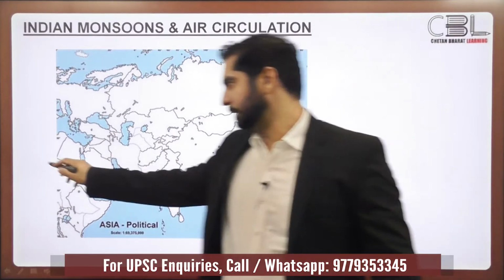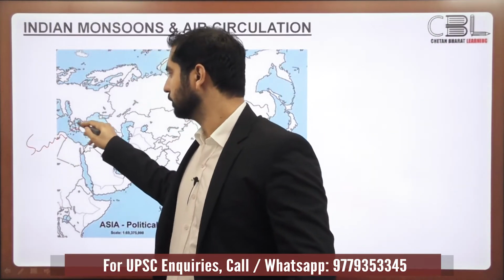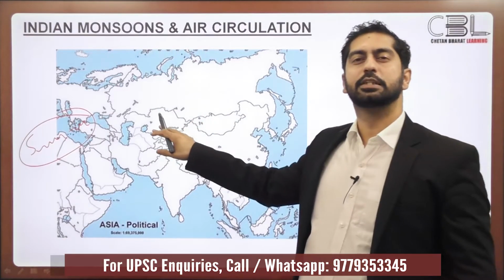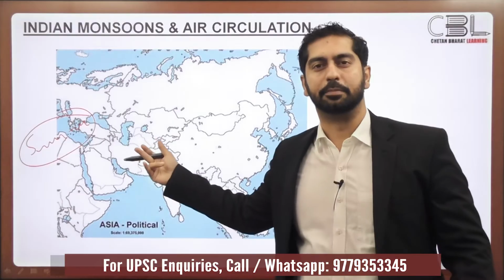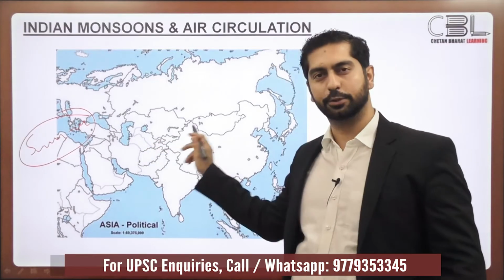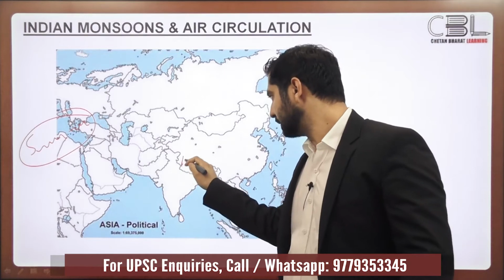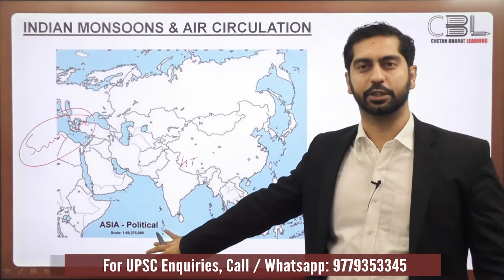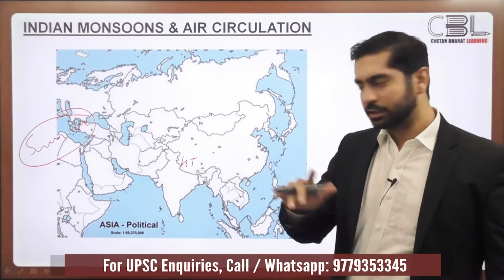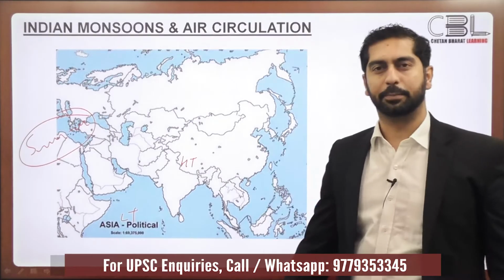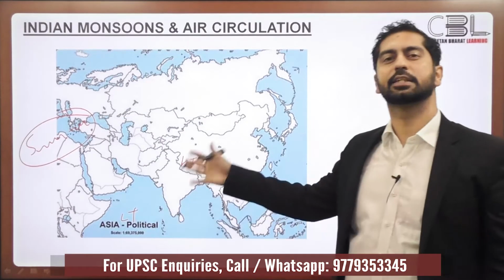During the summer season, the land masses get excessively heated up, and this entire Central Asian region, including the Tibetan Plateau, is at relatively high temperature as compared to the oceans. The Indian Ocean is at relatively low temperature during the summer season as compared to the land.